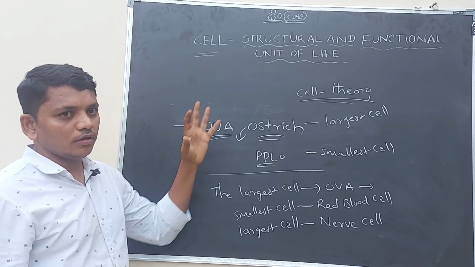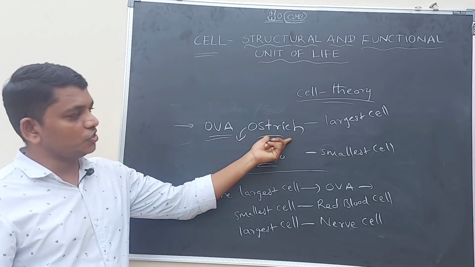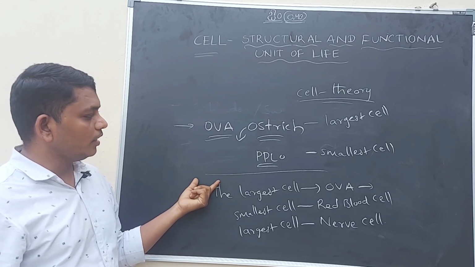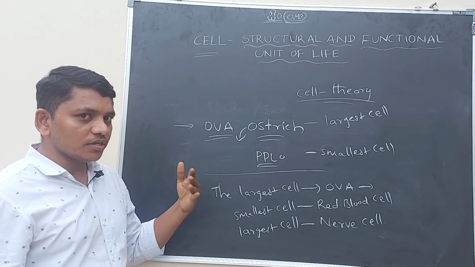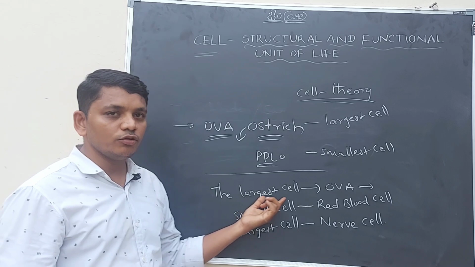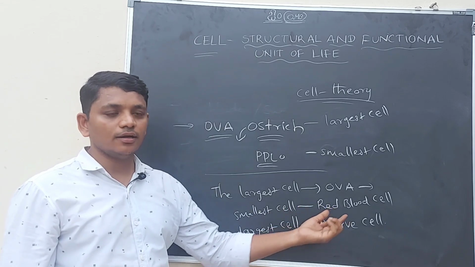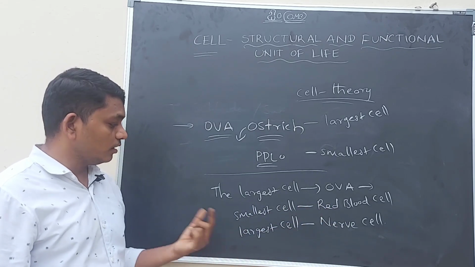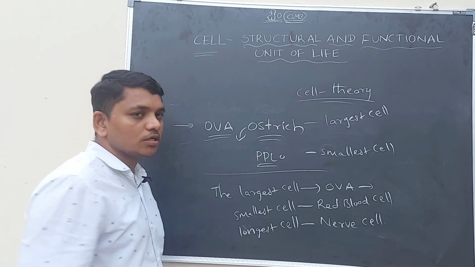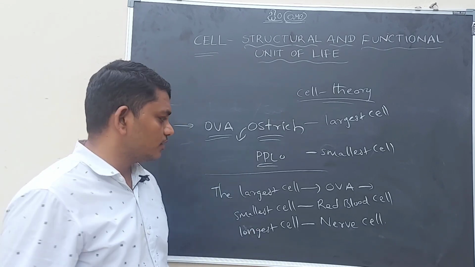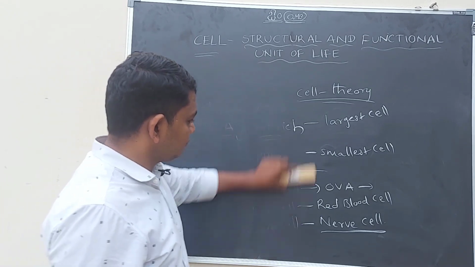So here we discussed 5 things. First one is the largest cell in the world is egg of the ostrich. The smallest cell in the world is PPLO. And when we discuss about human beings, the largest cell in the human being is ovum of a female. The smallest cell is red blood cell. The longest, sorry, not largest, longest, which means lengthy cell, is nerve cell. So these are important points about the size of the cells.